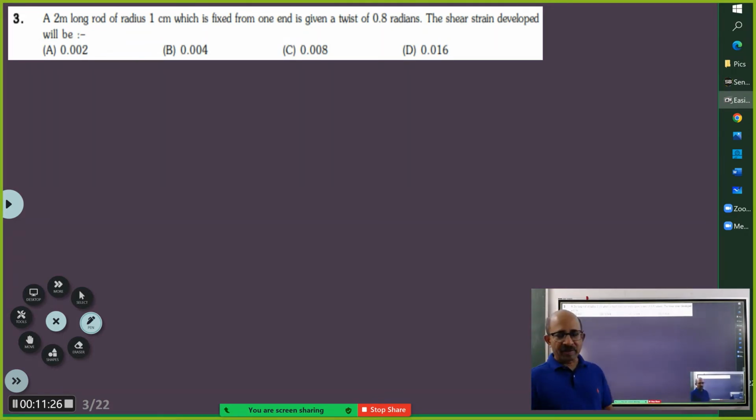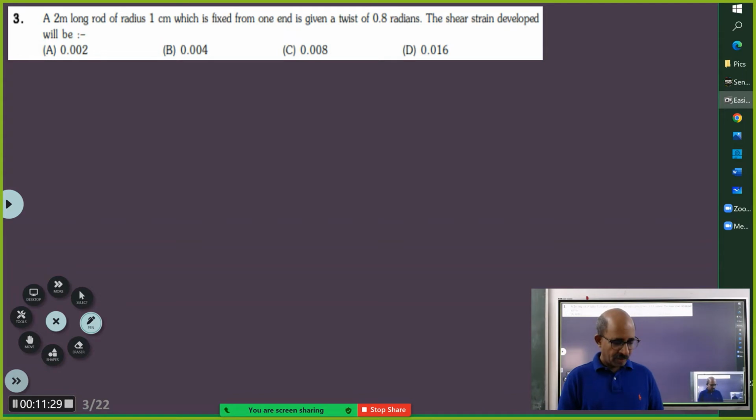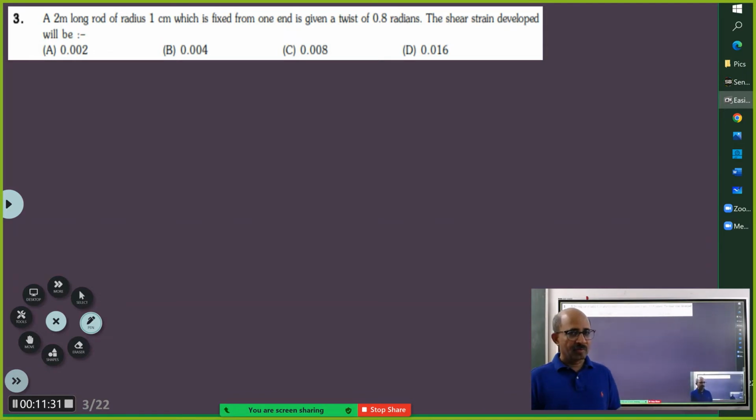Now, anybody is close to solving this problem? Yes, sir. Tell me. I want confirmations. Yes, please. Sir, now if we are rotating it by some angle theta, then the twist will cover a length of r theta, radius into theta, and it will be adding that much extra, how much it is twisting. So can we say r theta by L as the strain, sir?